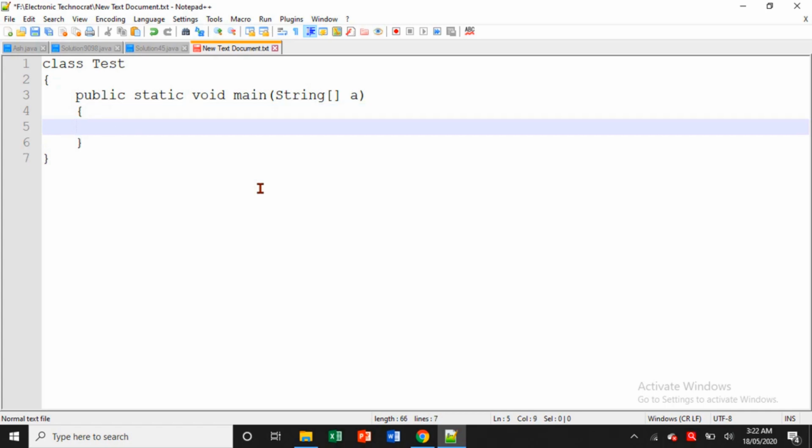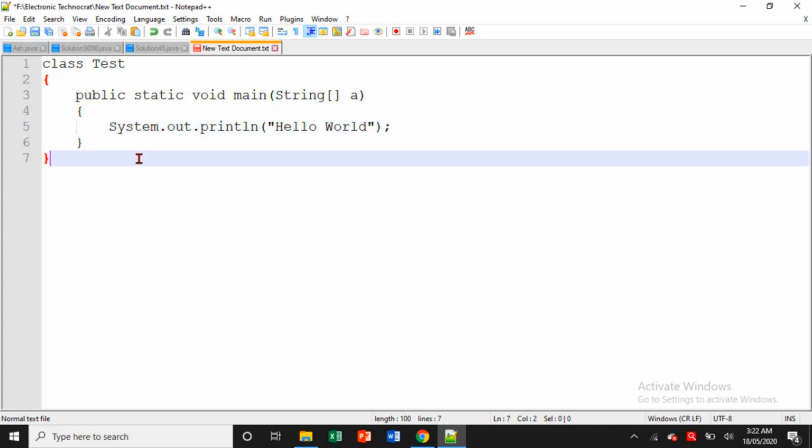And then here you can write System.out.println, "Hello World". Yes, so this is a simple program for printing Hello World.